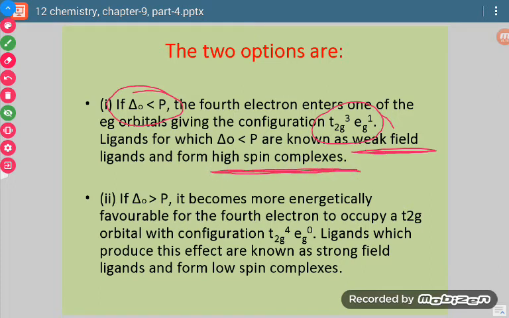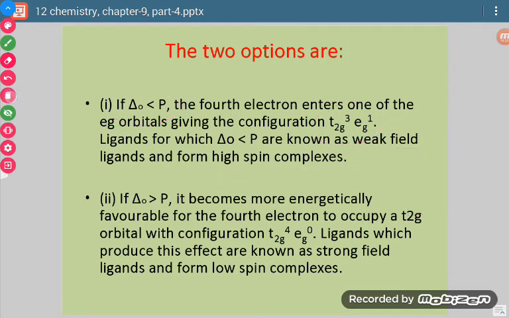So it means if the difference in energies between the t2g and eg sets is less, then the fourth electron will go to the higher energy level, and this is possible.